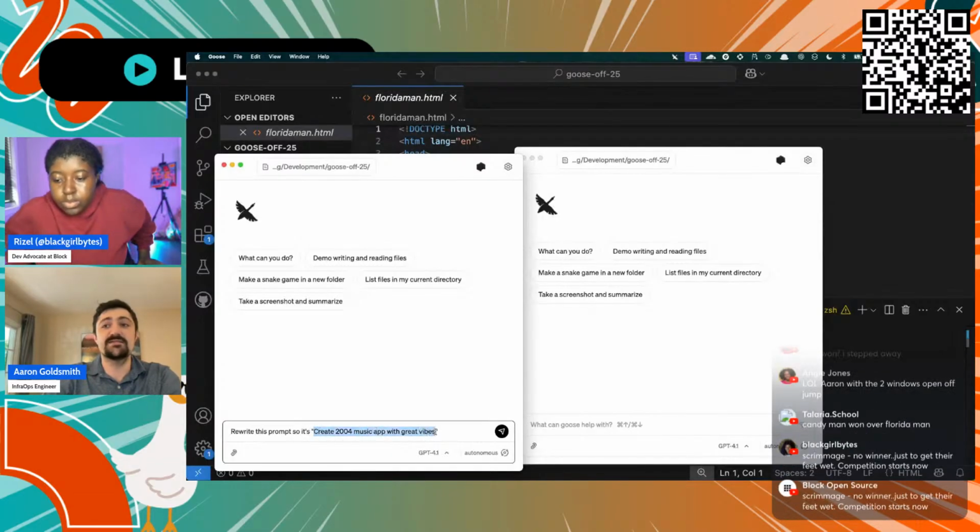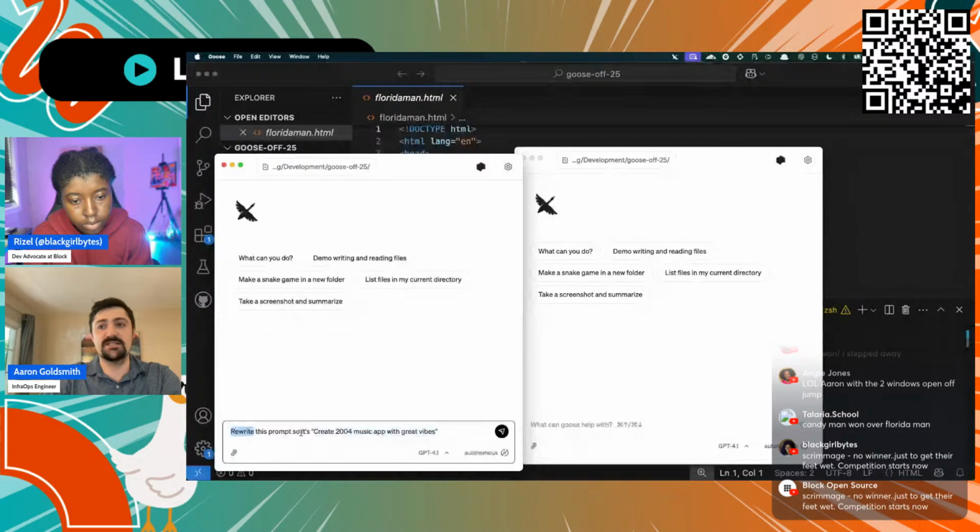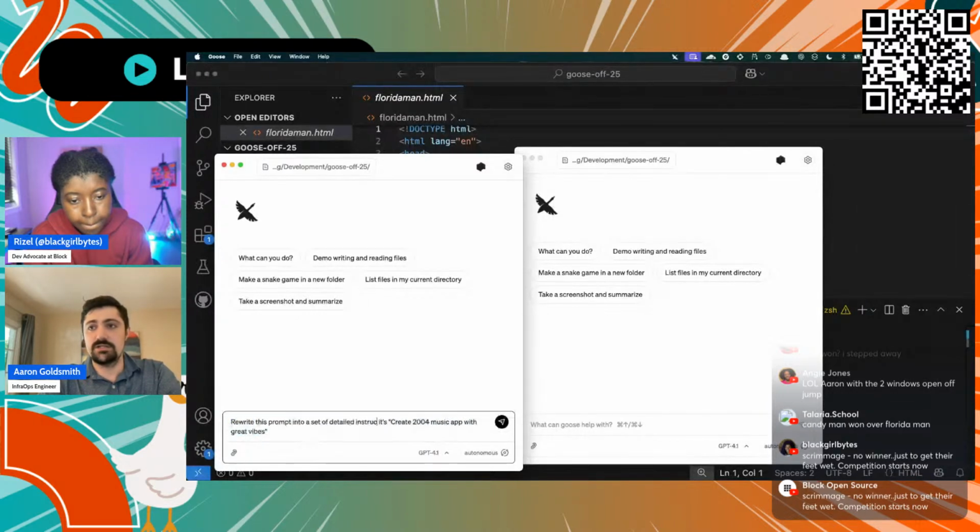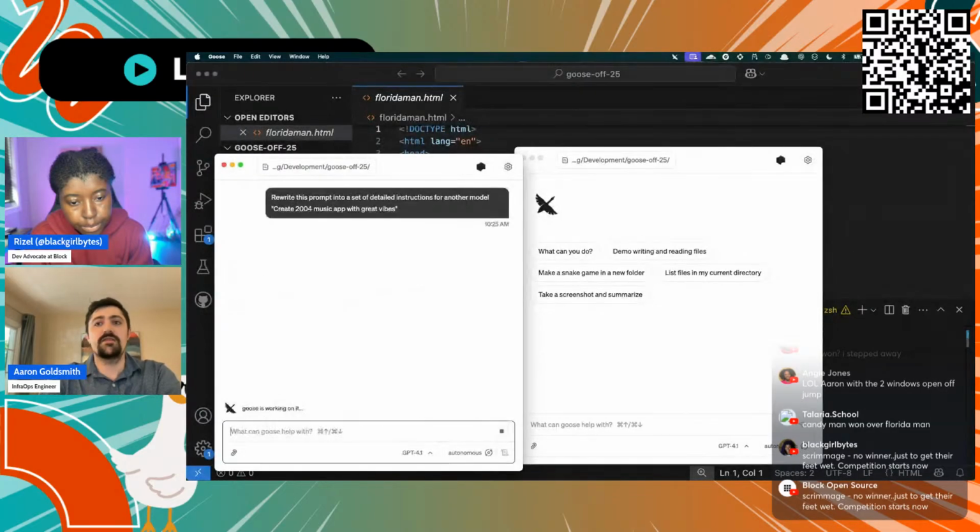It can interpret this, but I'm just going to say, rewrite this prompt into a set of detailed instructions for another model. And then, I actually picked the wrong one. Gemini. Yeah, we'll see what 4.1 could do.